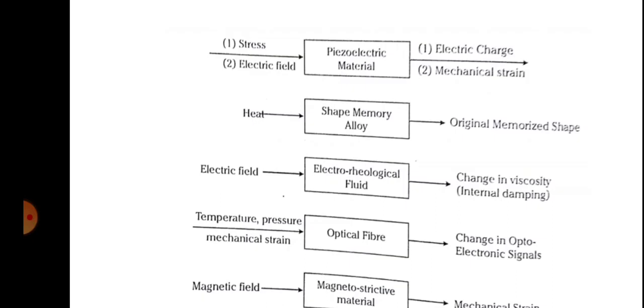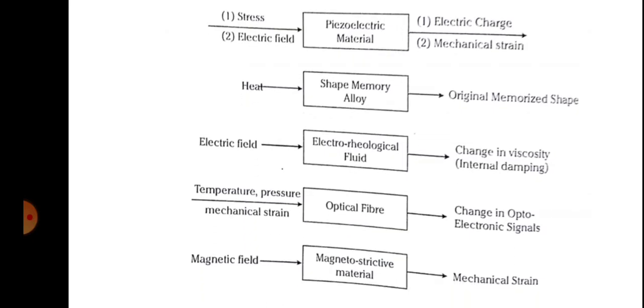The same way, shape memory alloy, as I told you earlier. When you supply heat or temperature, they change shape, and when the heat is removed, they come back to their original shape. Similarly, we have ER fluids, which when they come in contact with an electric field change in viscosity. They become thick, as if they become solid. When the field is removed, they become liquid again. So these are some of the examples. There are also magnetostrictive materials and optical fibers, different examples.